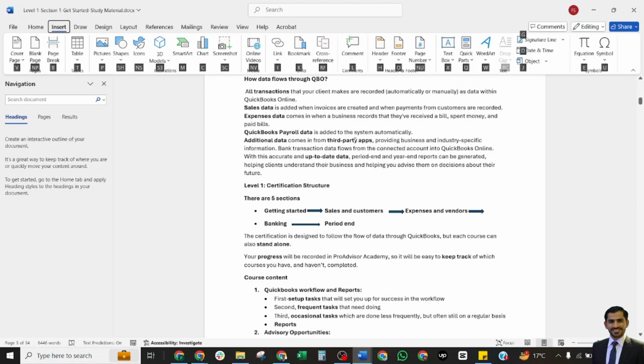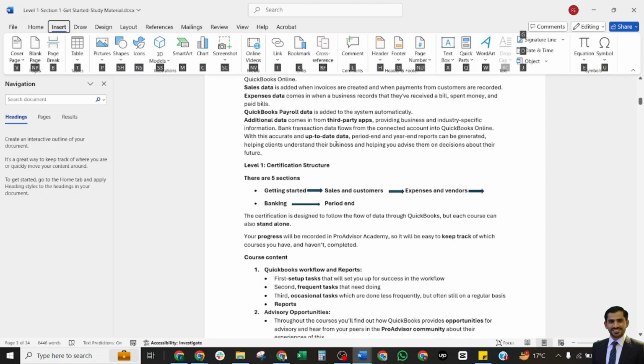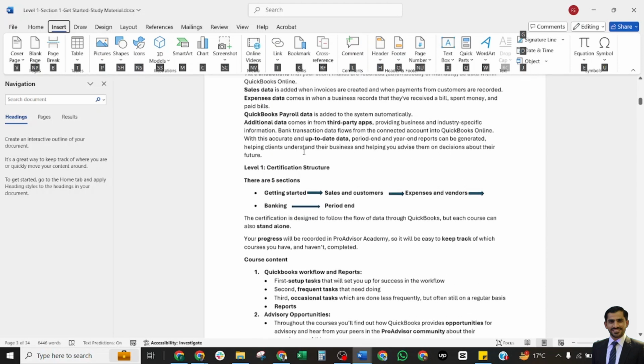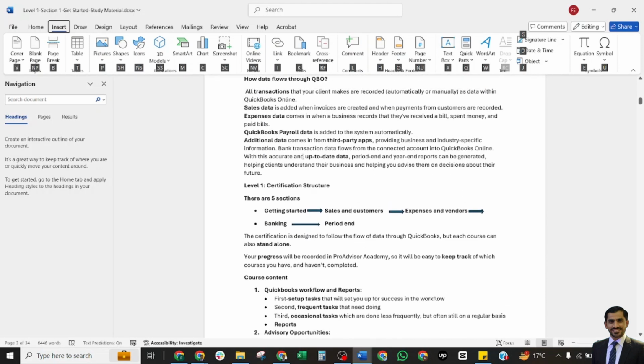QuickBooks Payroll data is added in the system automatically when we integrate our apps with QuickBooks. And additional data comes in from third-party apps, providing business and industry specific information. That transaction data flows from connected accounts in QuickBooks. With this, accurate and up-to-date period and year-end reports can be generated, helping the clients understand their business and helping you advise them on decisions about their futures. This is the overall flow of the data that goes through QuickBooks, how we record our data, and how it works in QuickBooks Online.